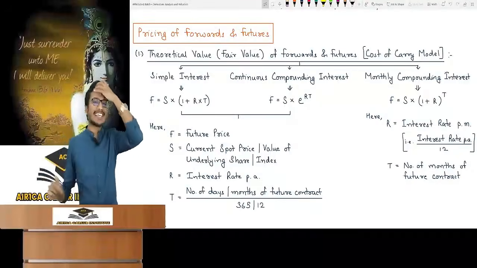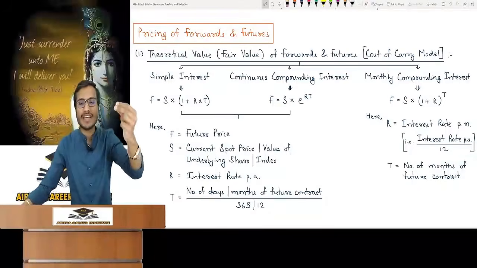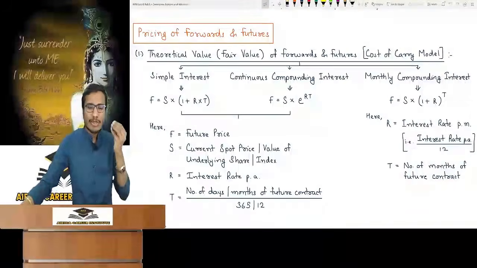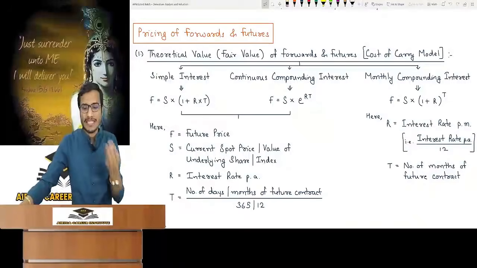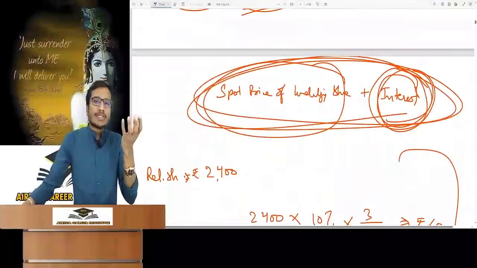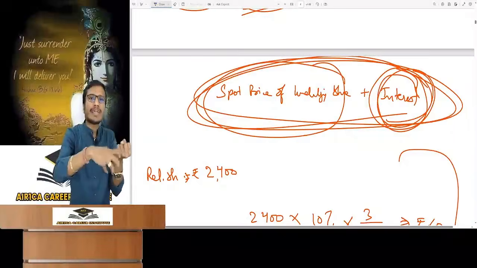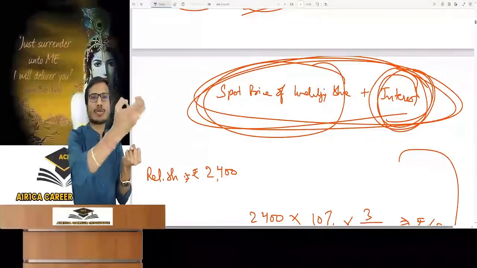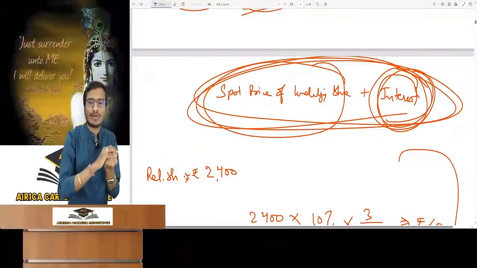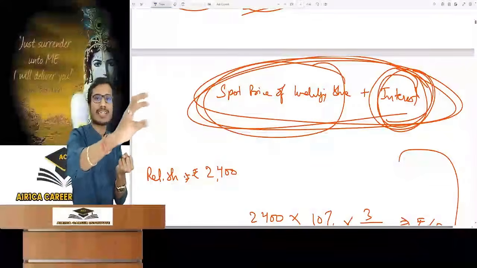What should be the fair price at which the contract is made between the parties? Theoretically, or as a fair value, what should that rate be? It's a simple thing. I will tell you with an example. Very simple. Cost of carry model. Now what is the cost of carry model? For the underlying share that you are contracting, simply add interest to today's price. It's that simple. Add interest till the future maturity date of the contract.